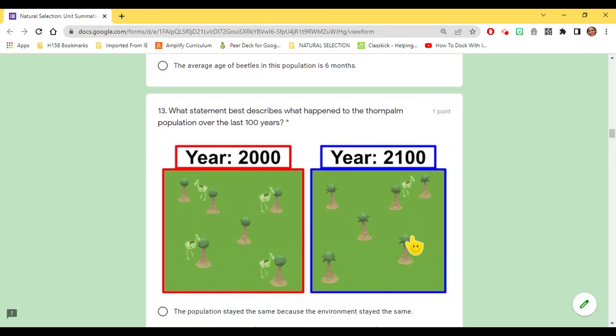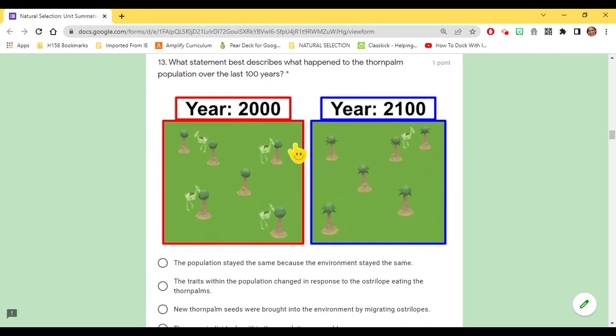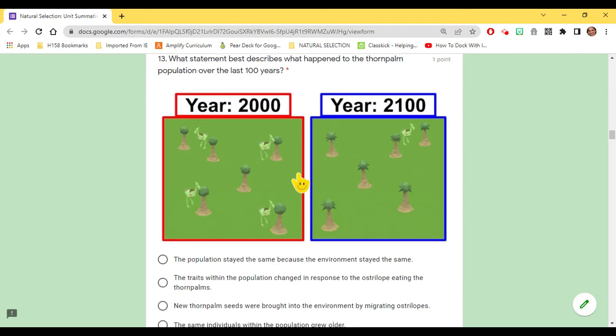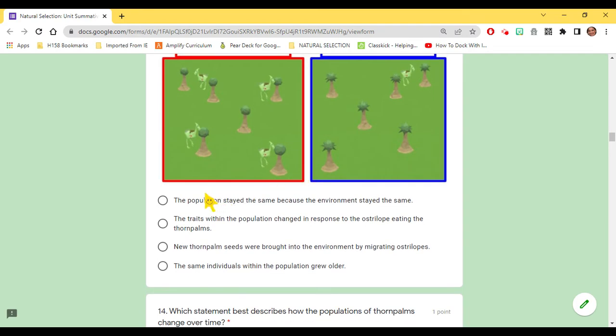What statement best describes what happened to the thorn palm population over the last 100 years? So you have image to the left, year 2000, image to the right, year 2100. What happened to the thorn palm population over the last 100 years?